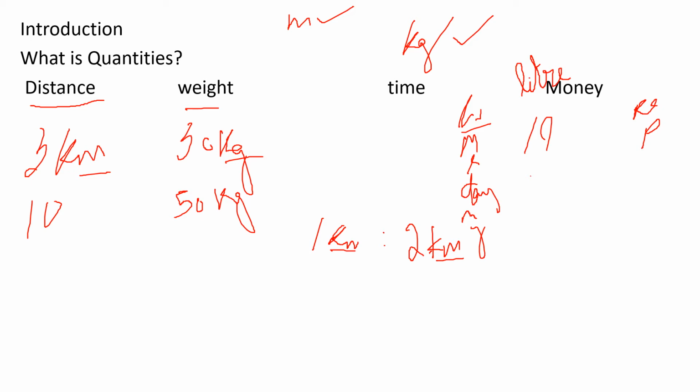Okay, so now you know what units are. You have learned about quantities, and how by using different methods we are comparing the quantities. Distance means you are using kilometer, weight means kilogram, time means hour, second, and money means rupees, paise. So these are the things we are using for the quantities, and we will be comparing these. The next topic was ratio.